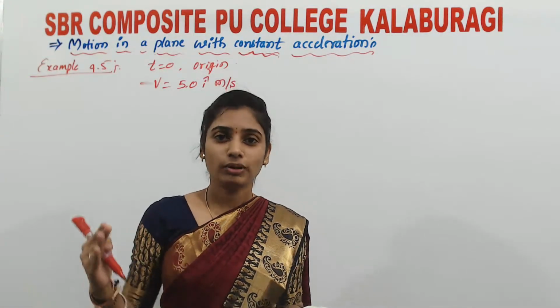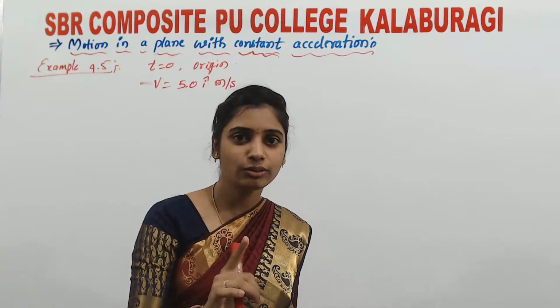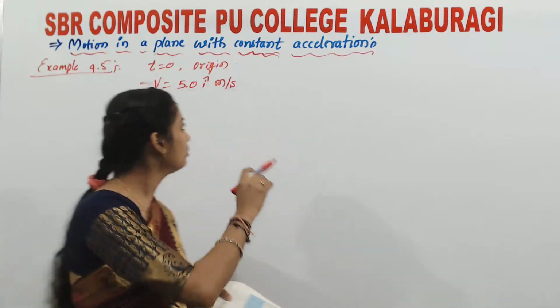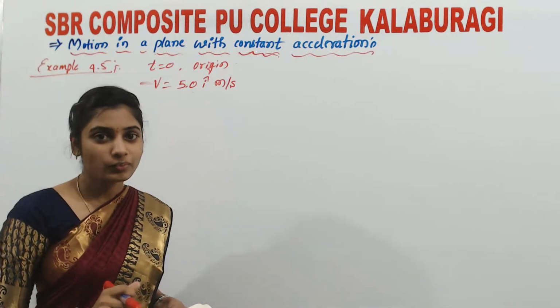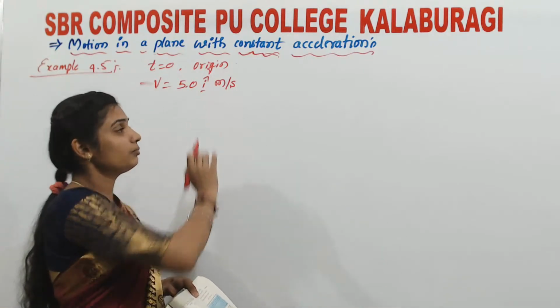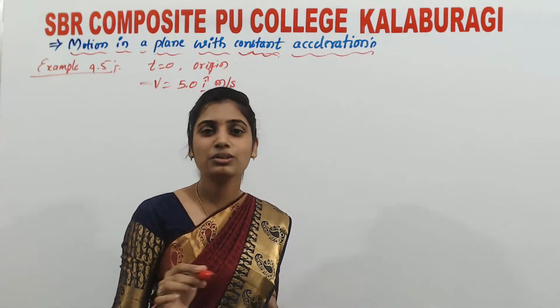That means the body has started its motion from the origin at time t = 0, and initially it is moving with a velocity of 5.0 i cap, only i cap is there, meter per second.